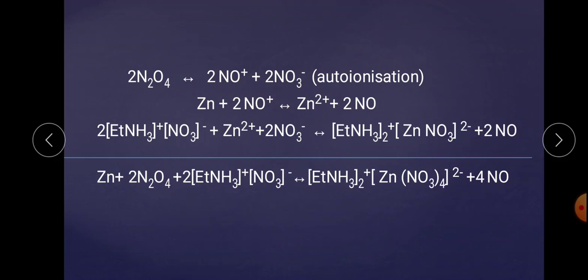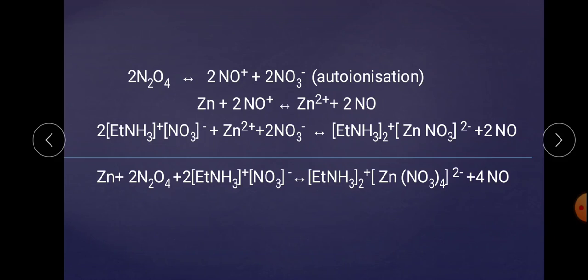Again, it is added with zinc and zinc consumes NO+ and there is a formation of Zn2+ and 2 molecules of NO are lost. Then it is a redox reaction. So, the electron has been transferred from zinc to the NO+, and it gets stabilized and Zn becomes 2+.